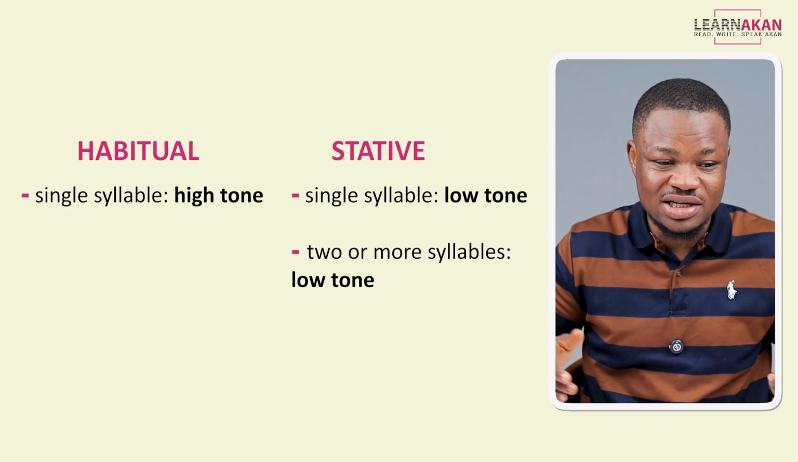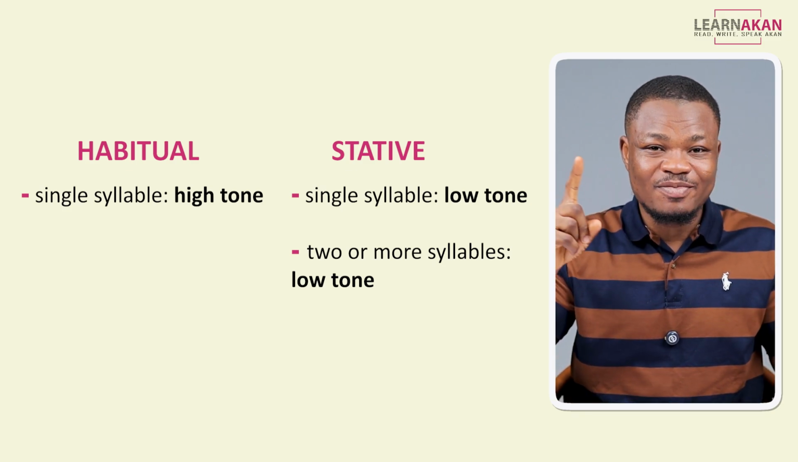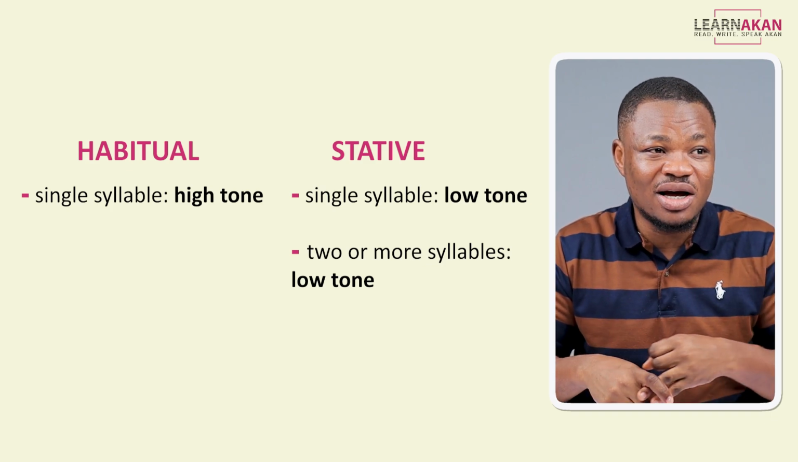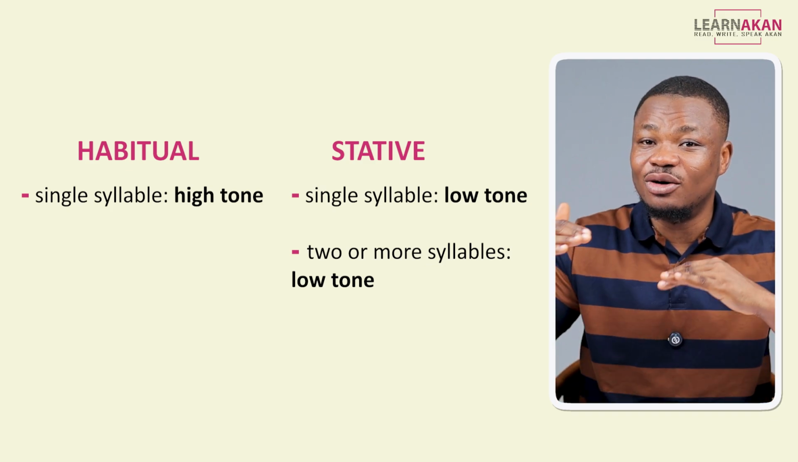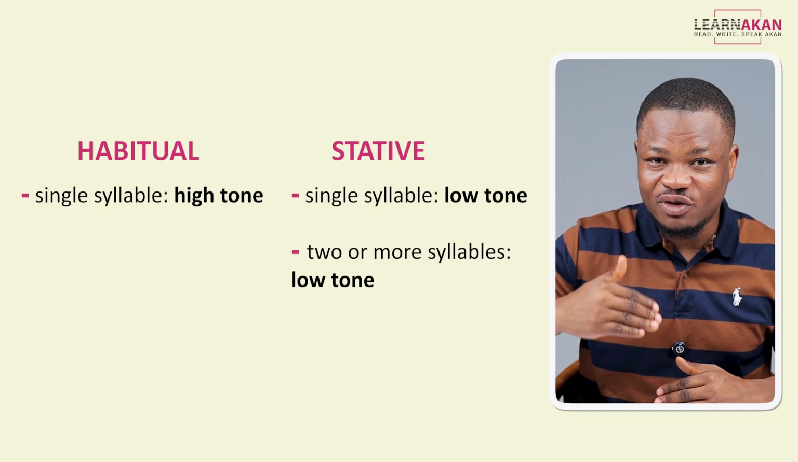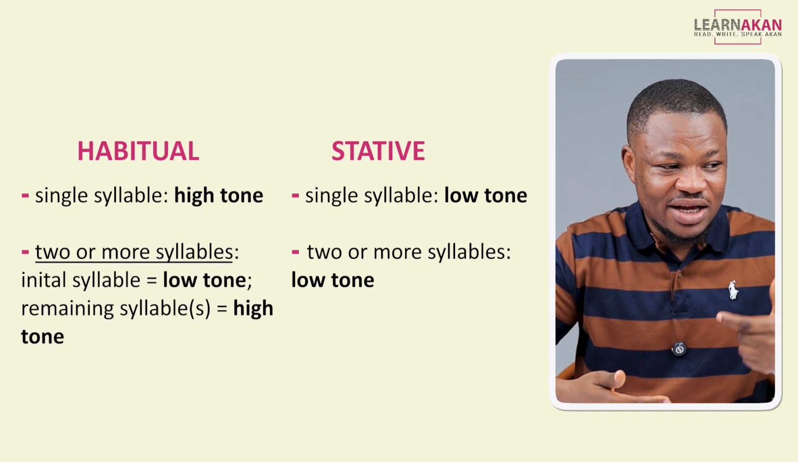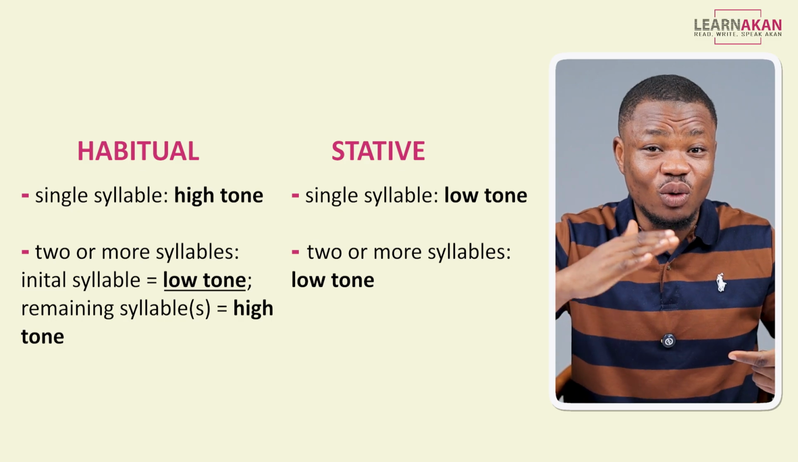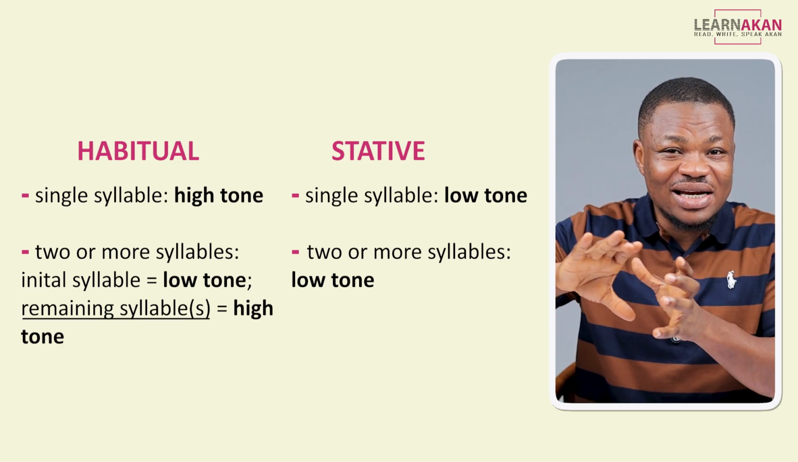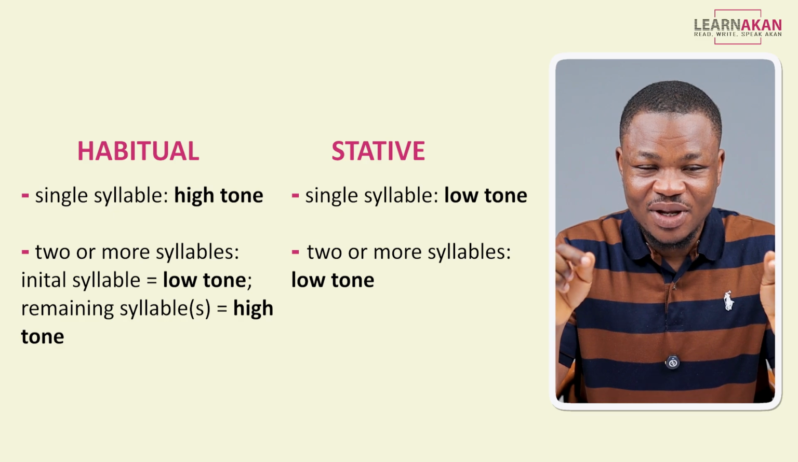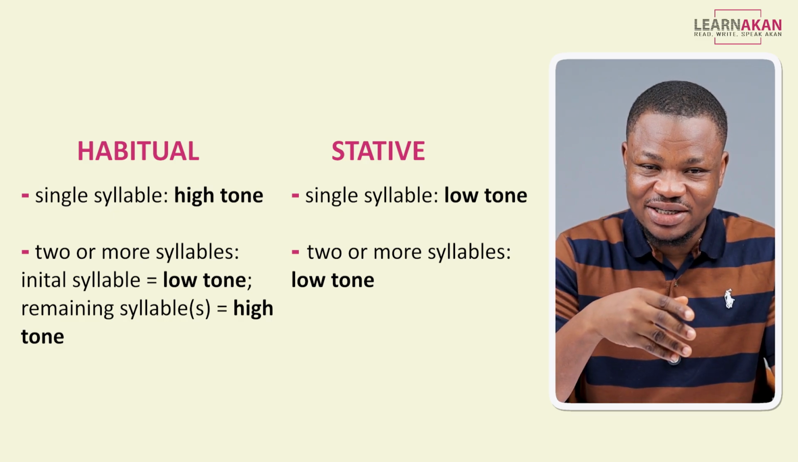Okay, so nothing changes, regardless of whether it's a single syllable or more than a single syllable. You will still pronounce all the syllables with a low tone. But for the habitual, if it's more than a single syllable, the first syllable tends to be low, and then the remaining syllables tend to be high. I'm going to give you some examples shortly, but let's get the rules first.